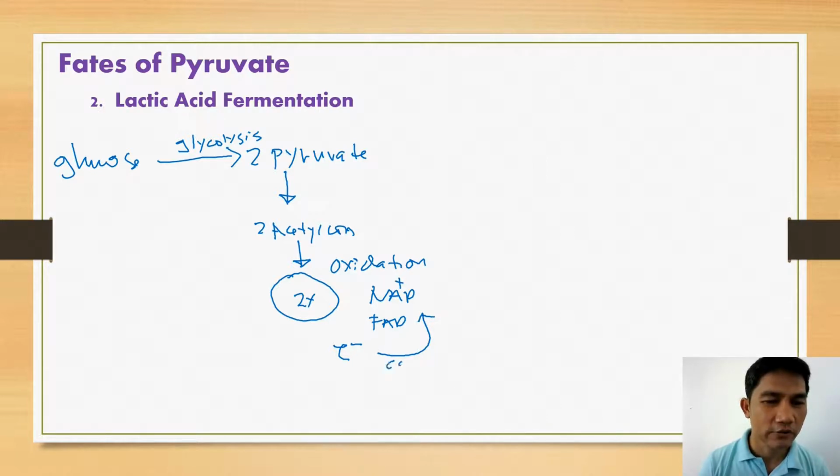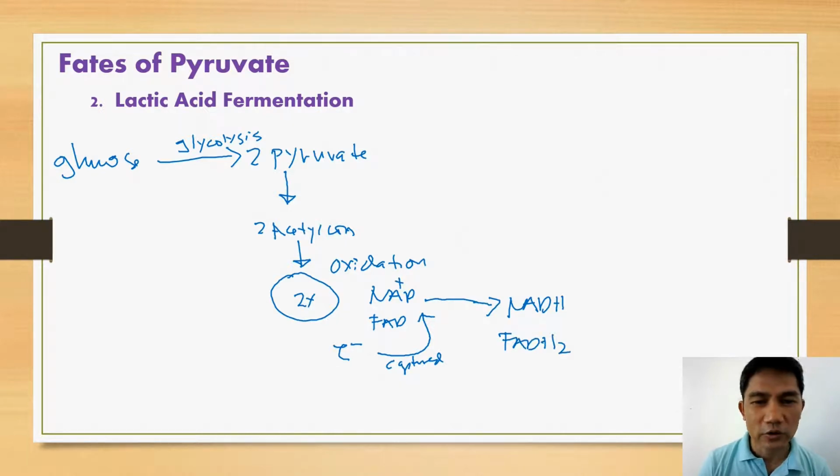So let's just write here, captured. The electrons that are released are captured by NAD+ and FAD. Then eventually, these oxidizing agents, or our coenzymes, get reduced into NADH and FADH2.